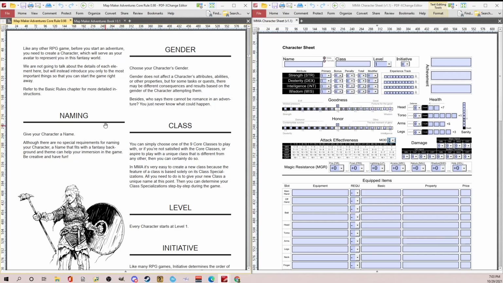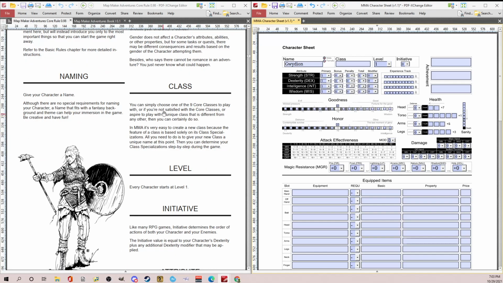So let's just go through step-by-step. Naming: give the character a name. I'm going to be very, very unique, and I will call my character Gwydion. So I'm going to leave him as male. So we got naming and gender done. So now we go into class.